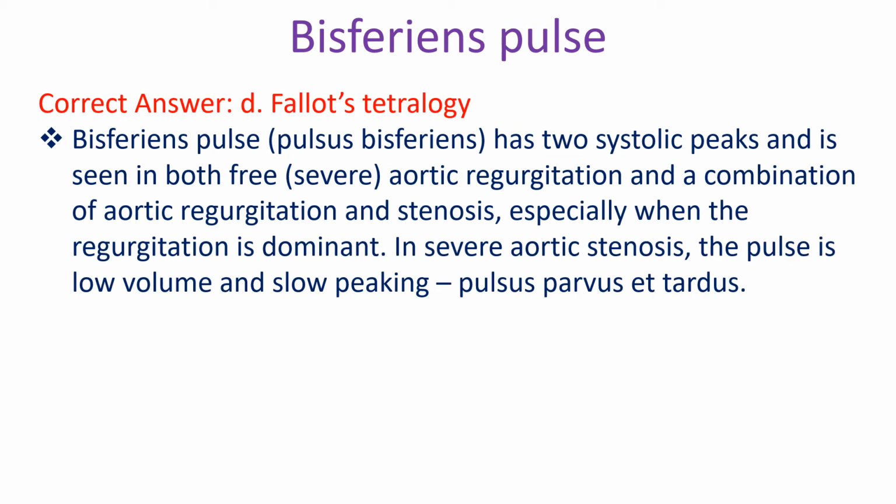Bisferiens pulse has two systolic peaks and is seen in both free aortic regurgitation and a combination of aortic regurgitation and stenosis, especially when the regurgitation is dominant. In severe aortic stenosis, the pulse is low volume and slow peaking, pulsus parvus et tardus.